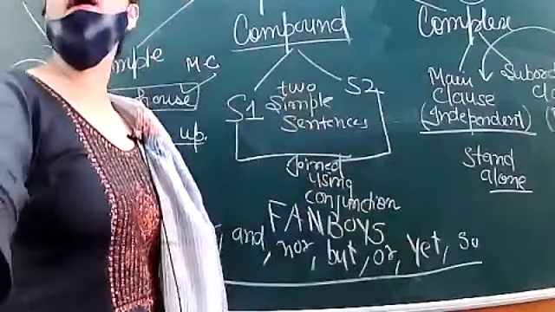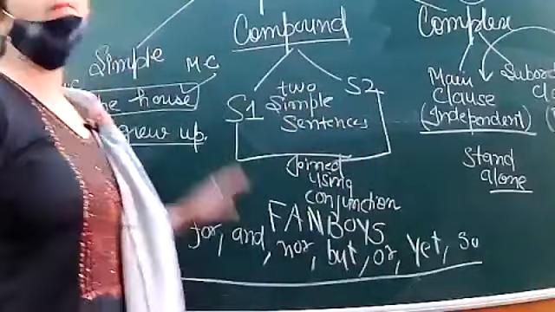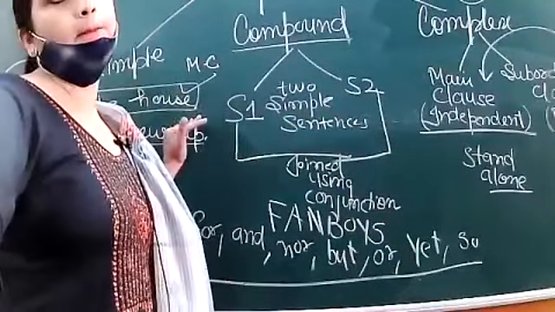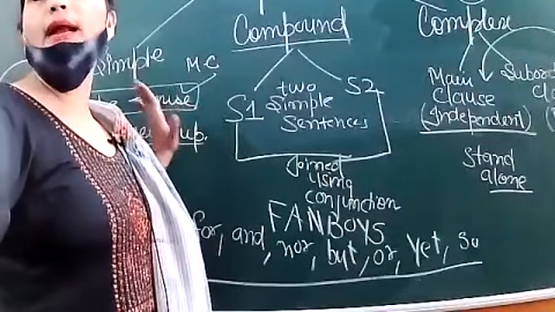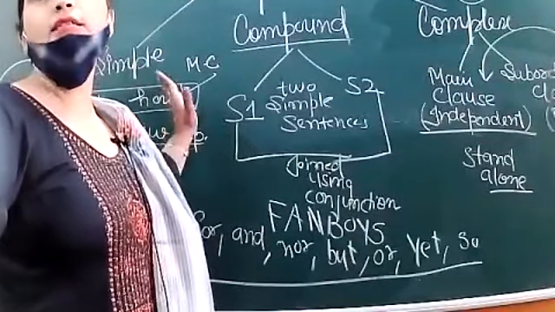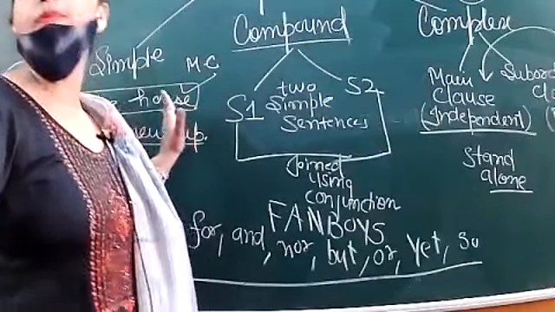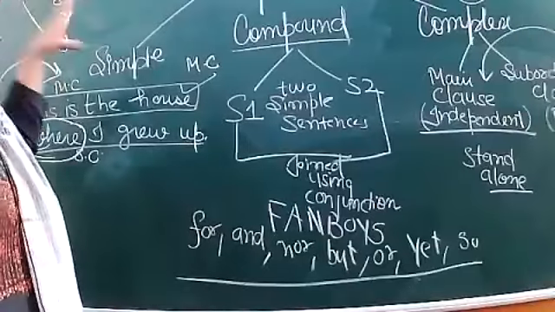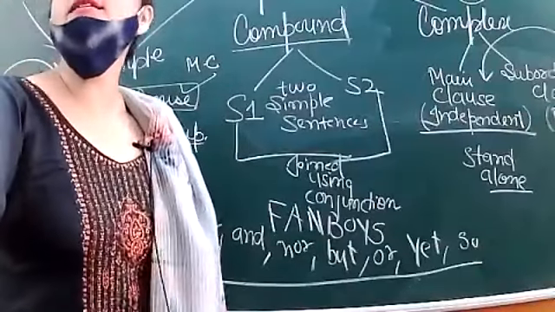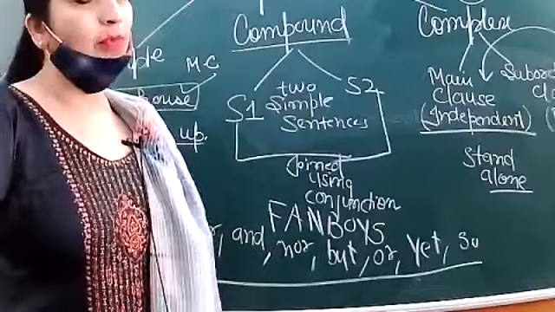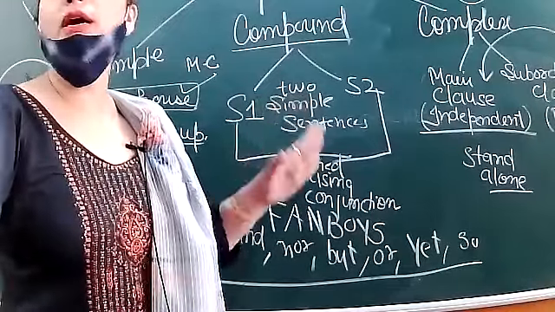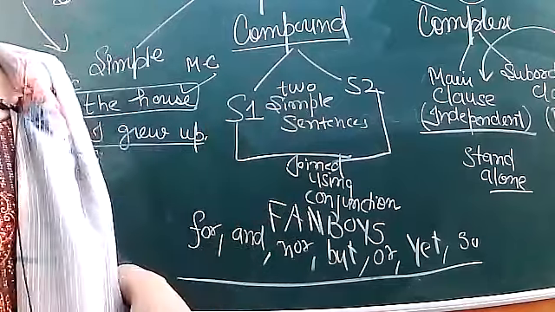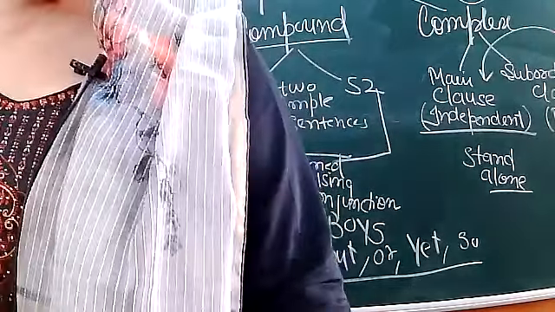But if two sentences are joined using only these words, for, and, nor, but, or, yet, so, then it will come into the category of compound. But if two clauses are joined, one is a main clause, second is a subordinate clause, one is dependent, another is independent, and one conjunction is used to join two sentences, it will come into the category of which sentence? Complex sentence. Only three kinds you have to learn, you have to revise thoroughly, you have to go through the explanation very, very carefully.